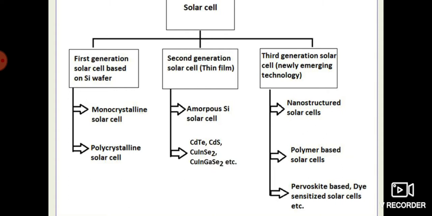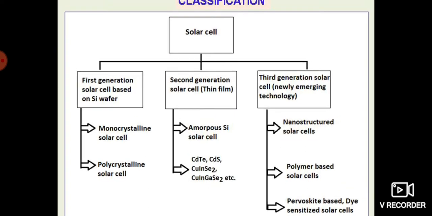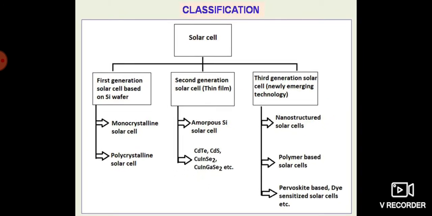Third one is the perovskite based dye sensitized solar cells, etc. So many are here, and the classifications have been made depending on the materials used or the structures used to develop the solar cell. I suggest you write all these classifications in your copy.